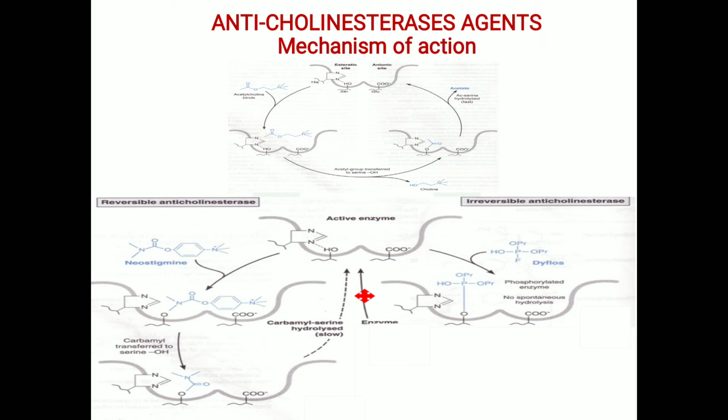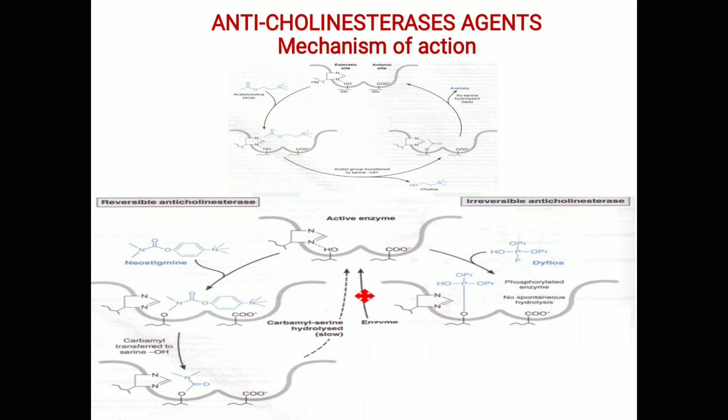Till then, acetylcholine continues to act on the receptors. Now it will degrade or metabolize the acetylcholine. Okay, so that's why these drugs are called reversible inhibitors. Why? Because they will inhibit the enzyme only for a shorter period of time. After that specific period of time, the enzyme activity will be regained.